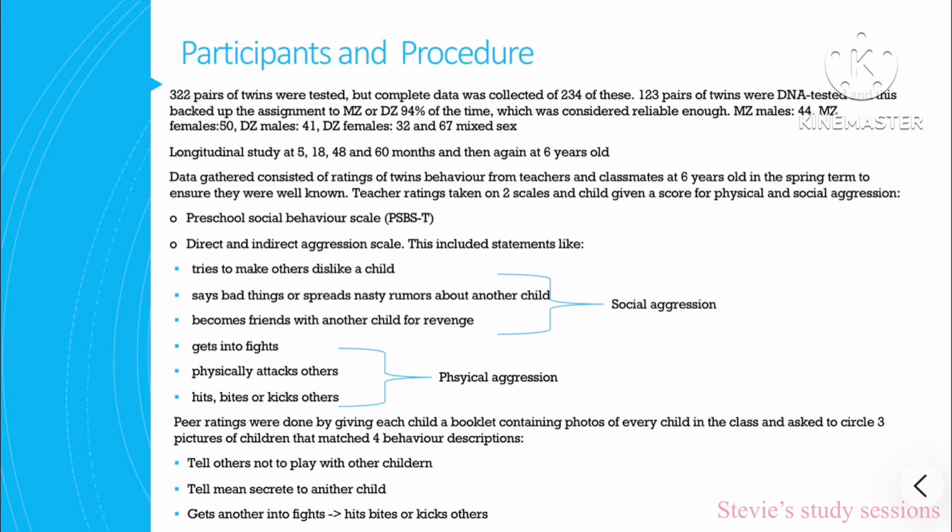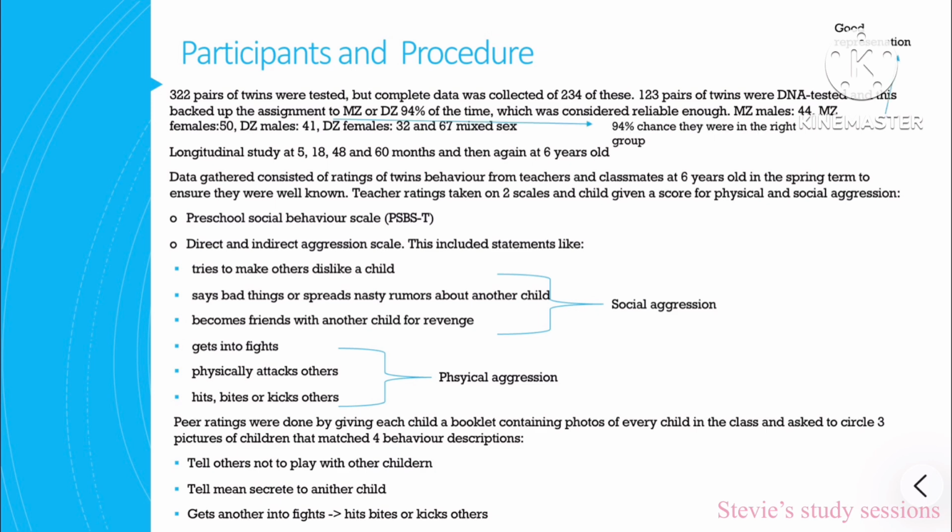These tests included statements like, tries to make child dislike other children, says bad things or spreads nasty rumours about other child, becomes friends with other children for revenge, gets into fights, physically attacks others, or hits and bites others. You can see how this is split into physical and social aggression. Pair ratings were done by giving children a booklet containing photos of every child in the class and asking them to circle 3 pictures of children that matched 4 behaviour descriptions. For example, tells child not to play with other children, is mean in secret, gets into fights.